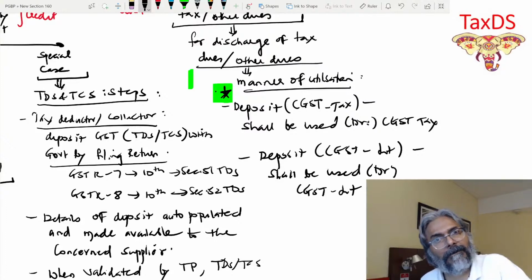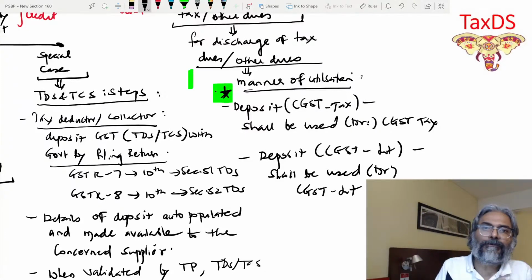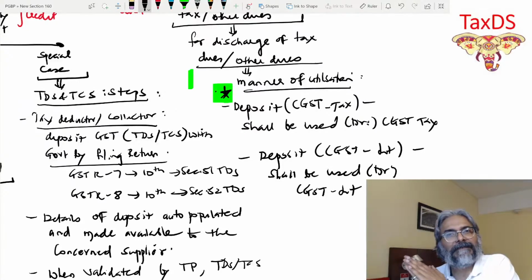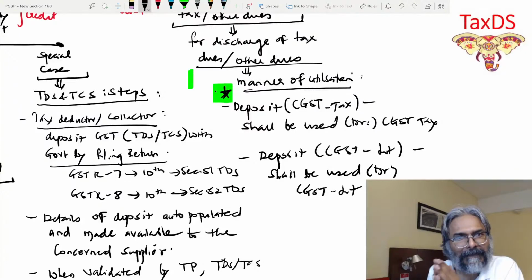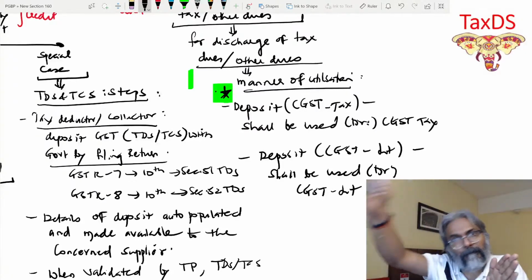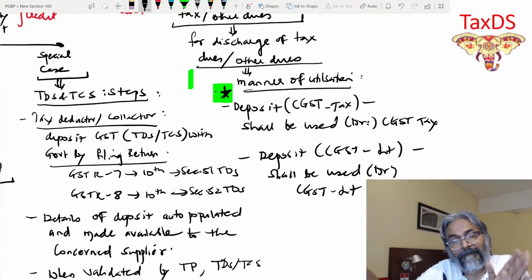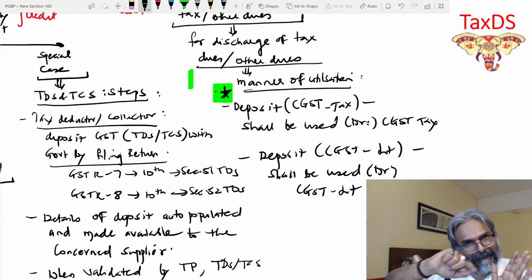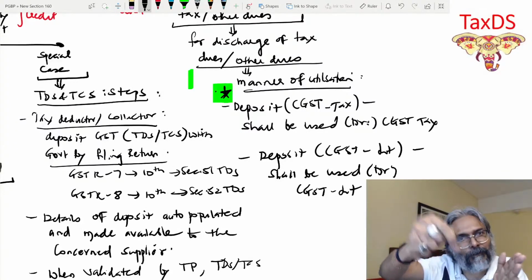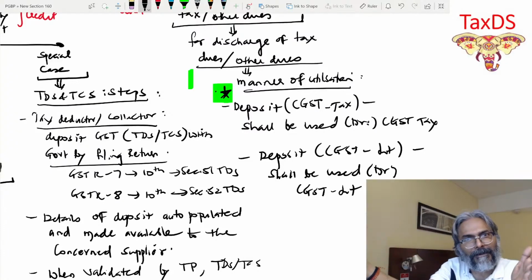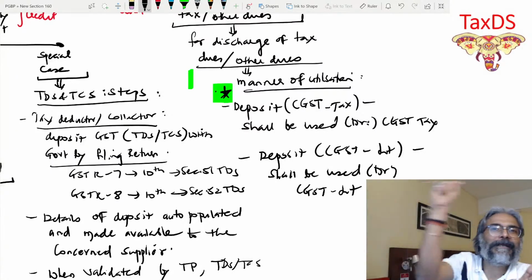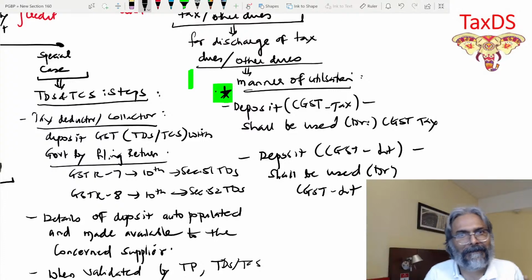in the GST tax account, you don't require that particular amount in this case. So in a way, through the backend or through the portal, they will allow you the refund, but it is not an actual refund. It is done by removing that amount from the tax and then putting it in the CGST penalty.